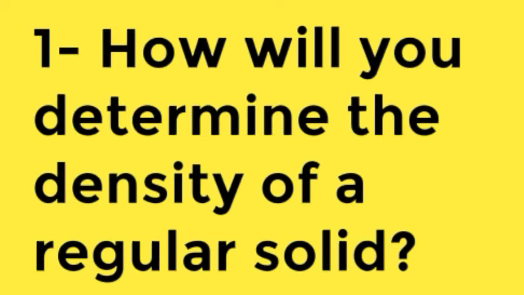There are some formulas to measure the volume of regular solids. So mass is measured by a beam balance and volume is measured by using the formula. Then density is calculated by using the formula D equals m upon V.